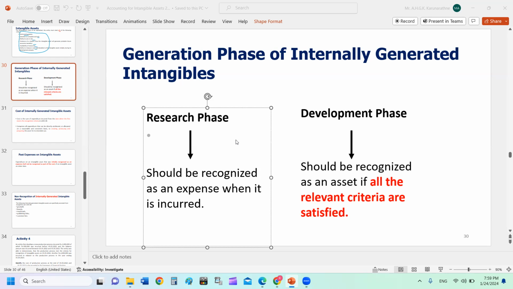Then let's say as a result of your research, you found something valuable, some invention, right? You found something new, some new knowledge to human beings.